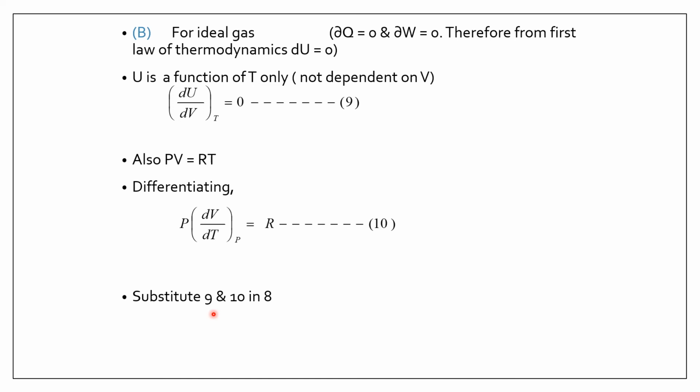Substituting equation 9 and 10 in equation 8 that we have got. This is equation 8. What you get is this becomes 0 from equation 9, and P dV by dT at constant pressure is R. So we get Cp minus Cv is equal to R, which we had derived for an ideal gas in the previous videos.